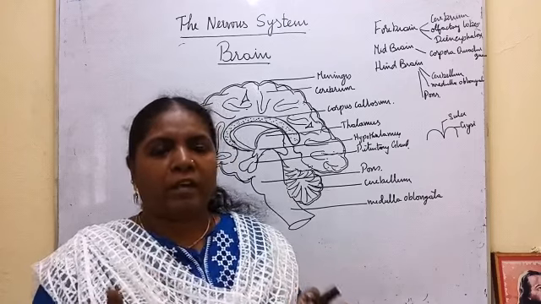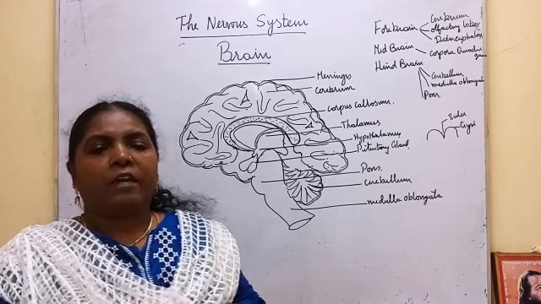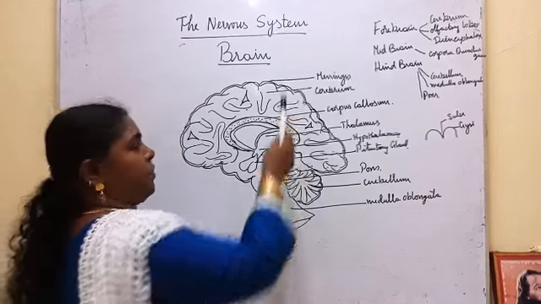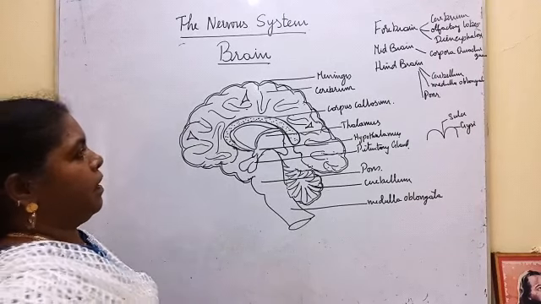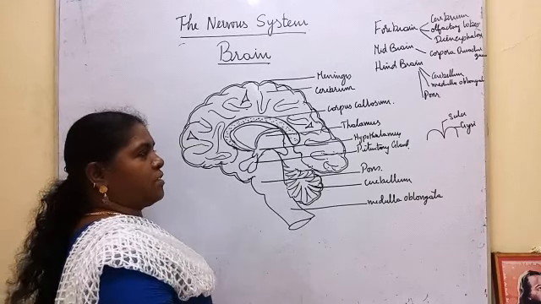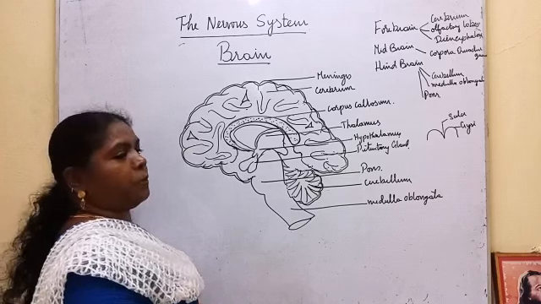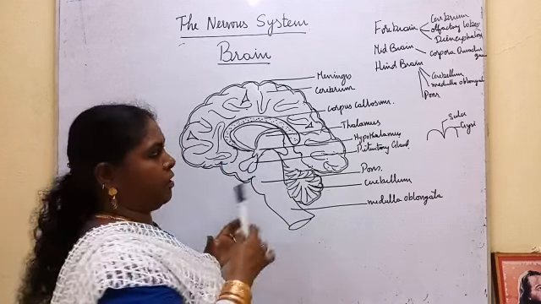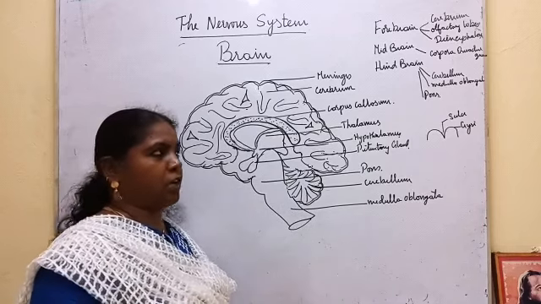First it is covered by the cranium, it is kept in the cranium, then it is covered by the meninges. Any infection in the meninges leads to brain fever. Okay? And in lower classes we have studied about the structure of the brain: cerebrum, cerebellum, medulla oblongata. We are going to see the structure in a different way.